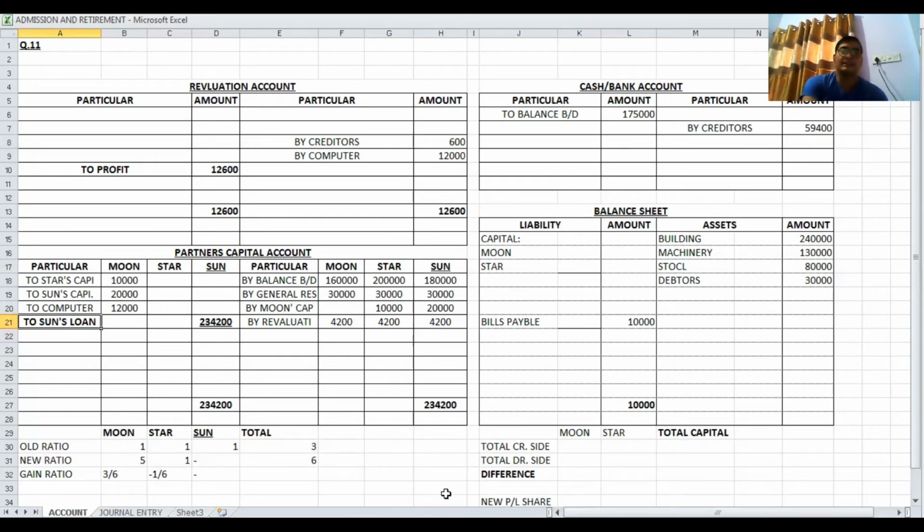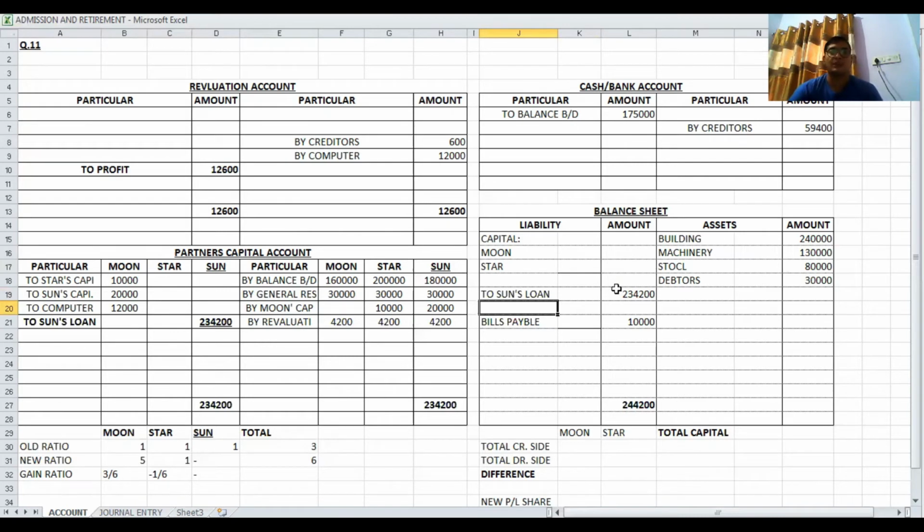It is the difference amount. If any partner retires, the amount due to such partner we have to keep as a loan if there is no adjustment. So now 2,34,200 is kept as a loan. Second entry in the balance sheet, liabilities side: 2,34,200 to Sun's loan. Okay.